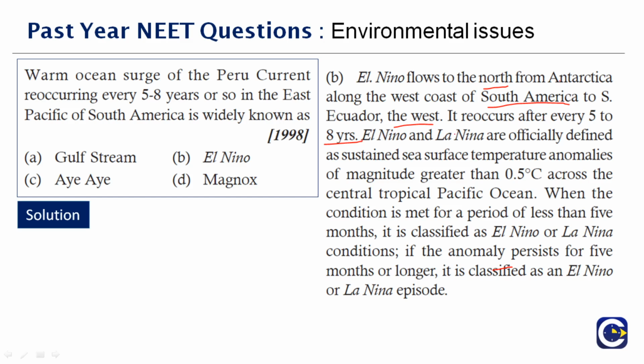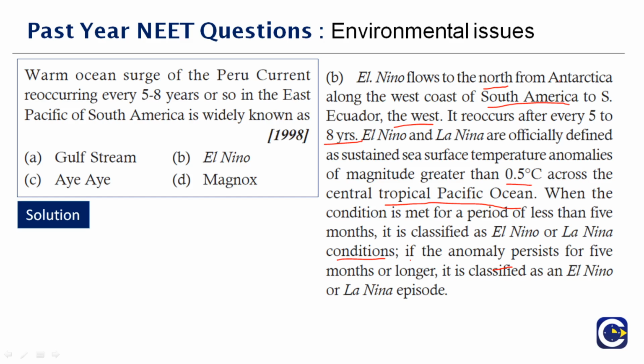And El Nino and La Nina are officially defined as sustained sea surface temperature anomalies of magnitude greater than 0.5 degrees Celsius across the tropical Pacific Ocean. So when the condition is met for a period of less than 5 months, it is classified as El Nino, or the other name is La Nina, and the condition is termed in such a way. So if the anomaly persists for 5 months or longer, it is classified as option B, El Nino, which this question was asked in the year 1998.